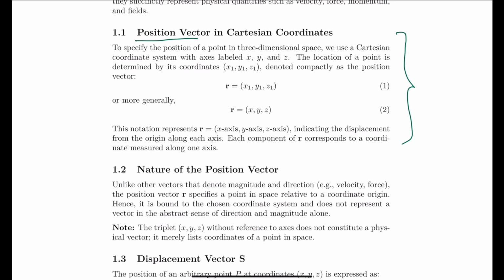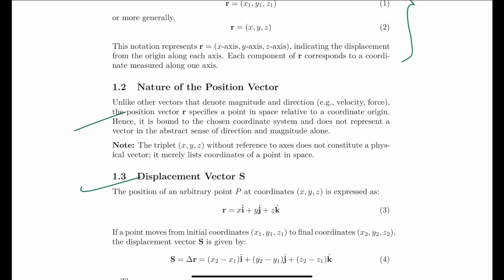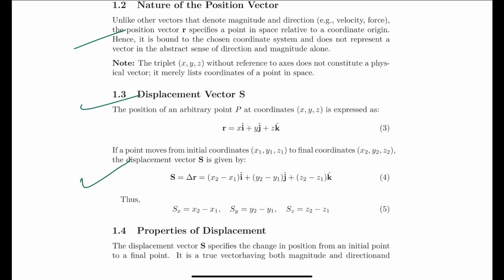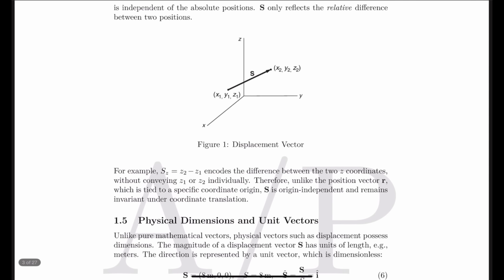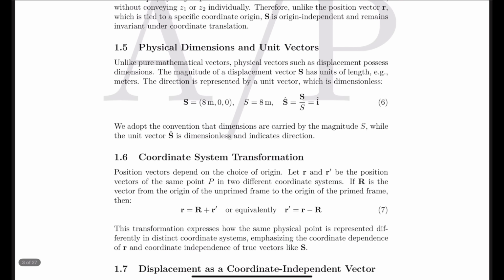I don't expect that you don't know 11th level physics, but still, suppose in the worst case scenario you don't know it, because a warrior should always know their weakness as well. So you can start from here: nature, displacement vector, how you are going to calculate the displacement between two points. Okay, each and everything. If you are an absolute beginner, you will miss nothing. Then all the important diagrams and figures, all the important physical units.